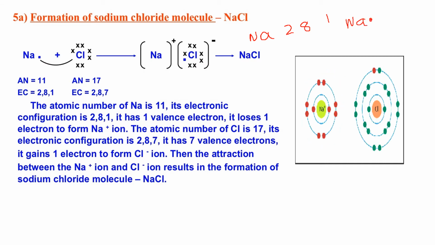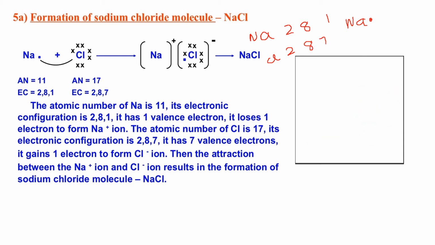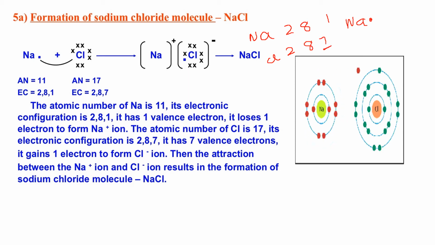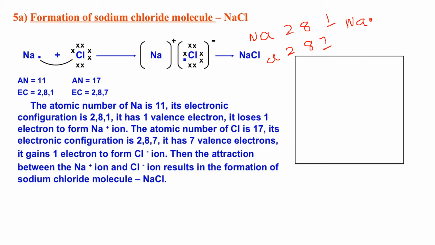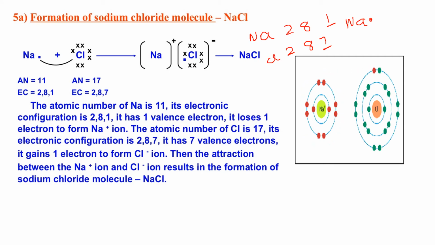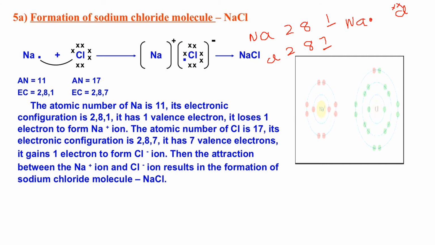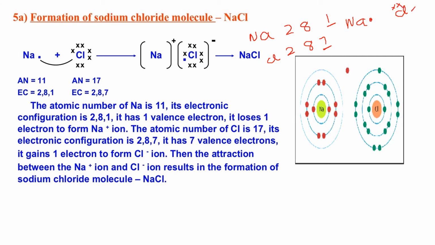Chlorine. What is the atomic number? 17. So it can be written as 2, 8, 7. I told you only the outermost electron is involved in bonding, either losing or gaining electrons. So we will take only the outermost electron. How many electrons does chlorine have in its outermost shell? In order to differentiate the electrons, I am using dots and crosses. So chlorine has 7.